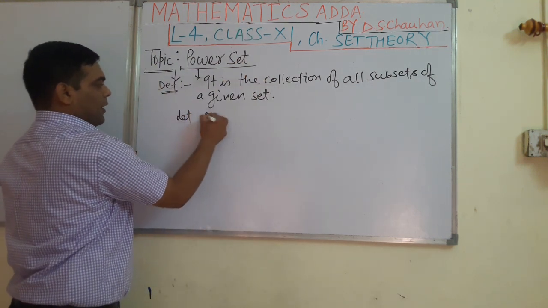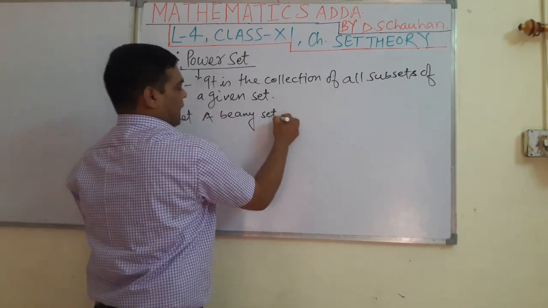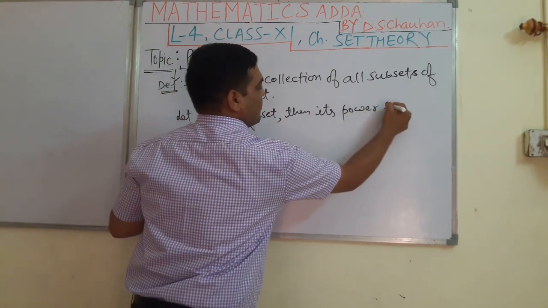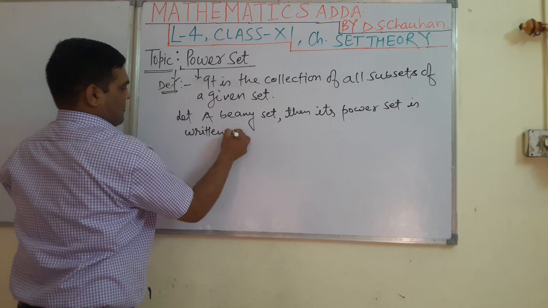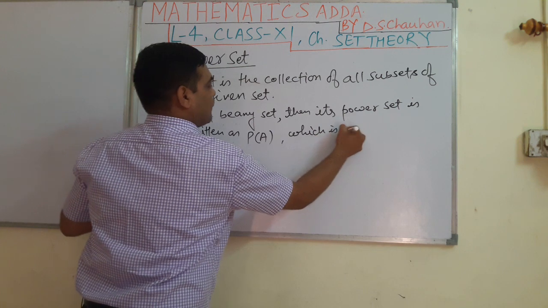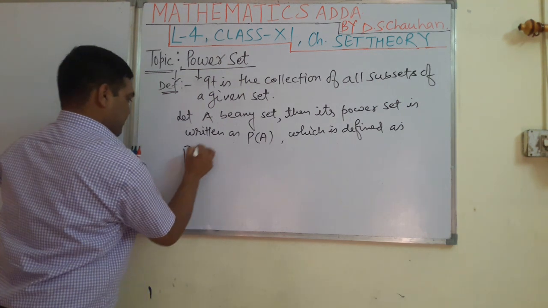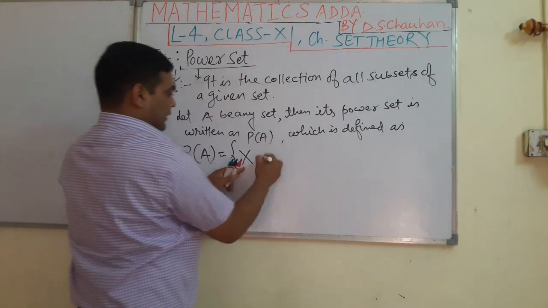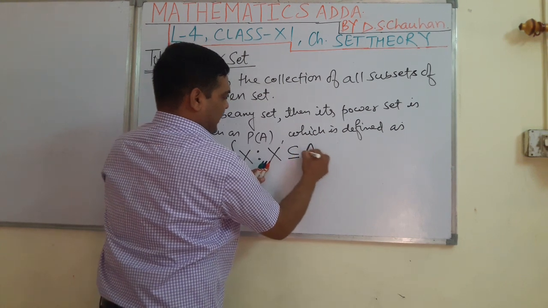Let A be any set, then its power set is written as P(A), which is defined, by set builder form, as P(A) equal to {X such that this X is a subset of set A}.